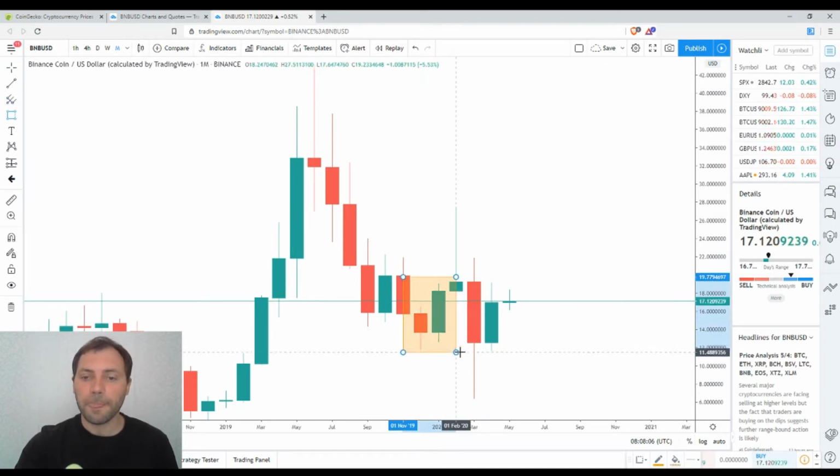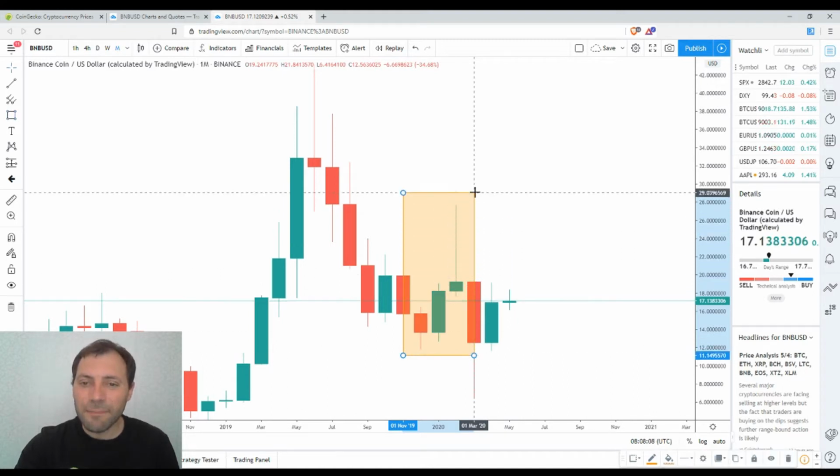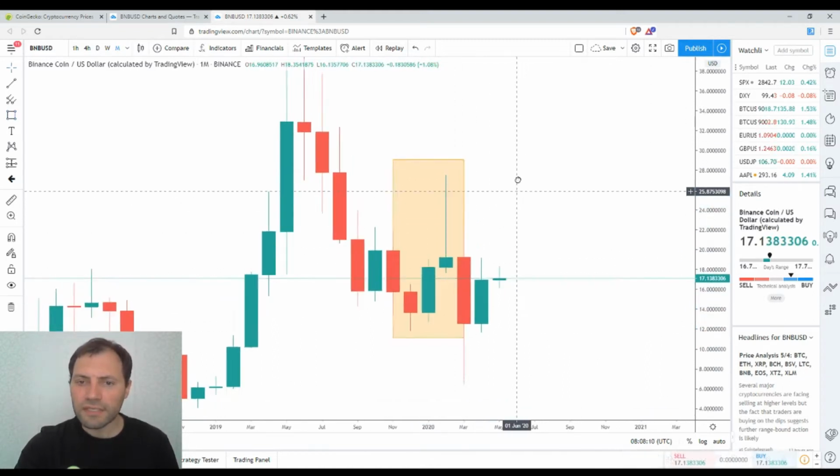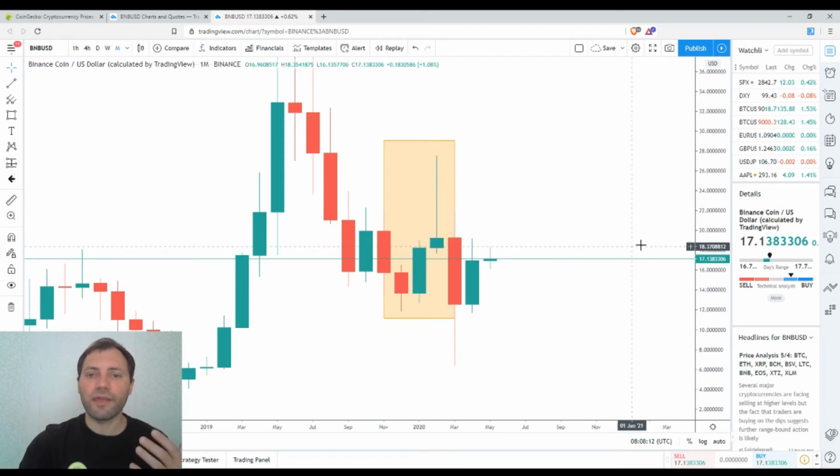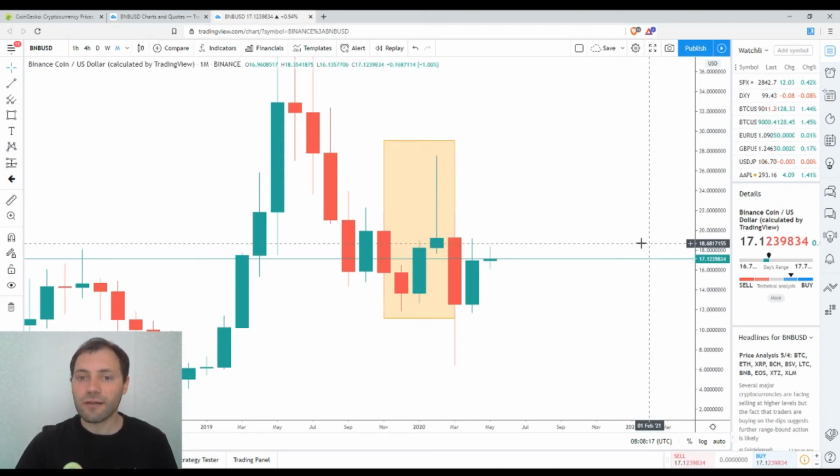Then followed by a typical shooting star. So this is how, according to the books or according to the theory, a shooting star looks like.